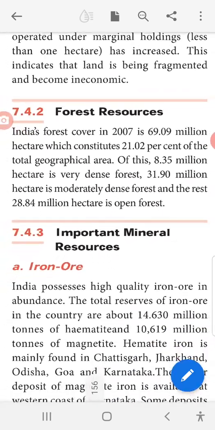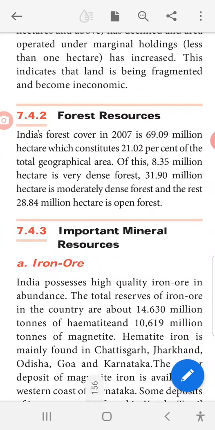Next one is forest resources. India's forest cover in 2007 is 69.09 million hectares, which constitutes 21.02% of the total geographical area. Of this, 8.35 million hectares is very dense forest, 31.90 million hectares is moderately dense forest, and the rest, 28.84 million hectares, is open forest. Forest resources means we are getting resources from the forest.